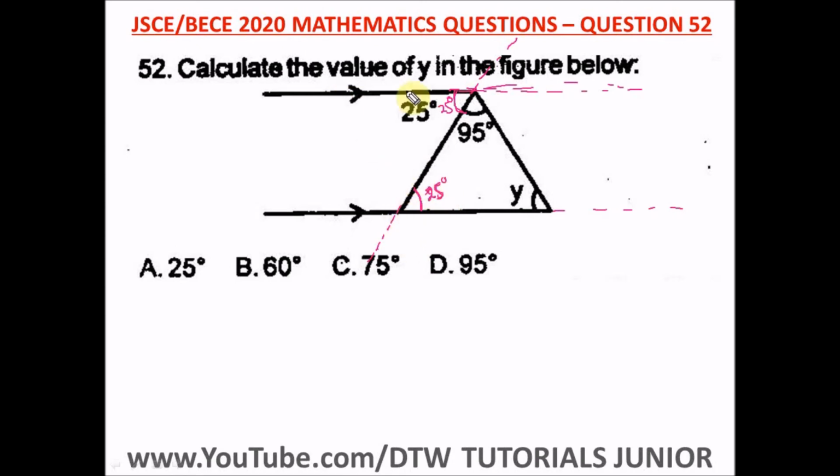All right, so you have two parallel lines, trace it down, trace this. Okay, make it look like your plane angles on the two parallel lines. All right, so we have this. So if this is 25, this alternate angle will be 25 degrees. So it is now easy for us to get our y, since this triangle now is complete.